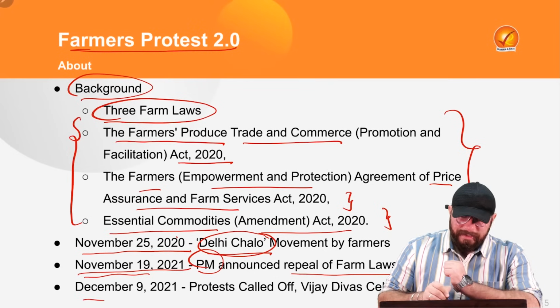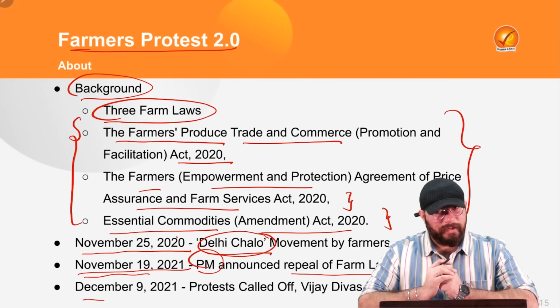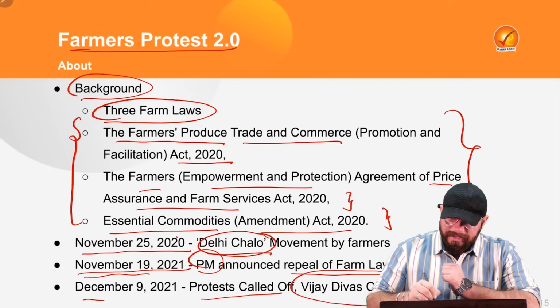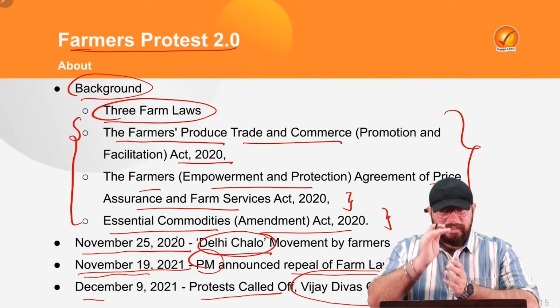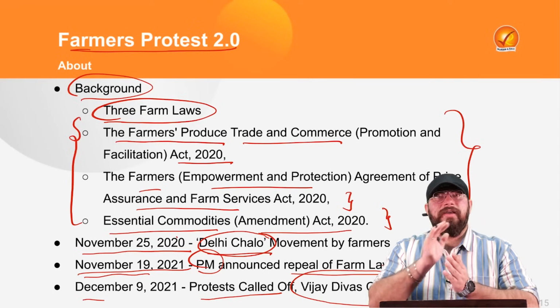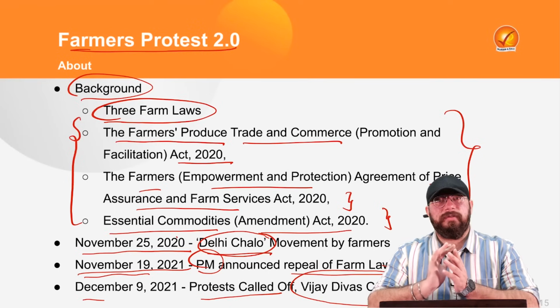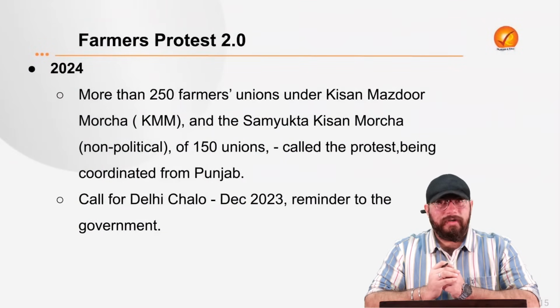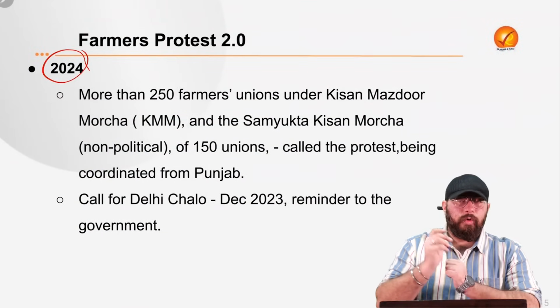And eventually, 20 days after this, on December 9, 2021, farmers will call off their protest and they will celebrate a Vijay Divas. So these are the chronology of events which happened in 2020-2021 in relation to farmers' agitation and farmers' protest in India. Now the question is, we are talking about farmers' protest 2.0. That is, in 2024, what is happening.